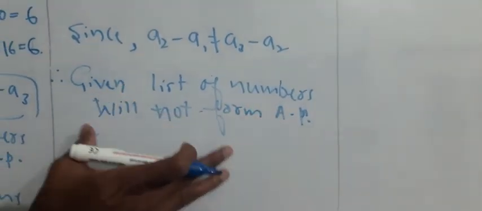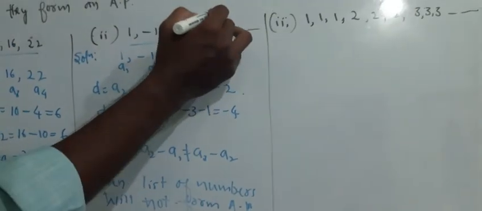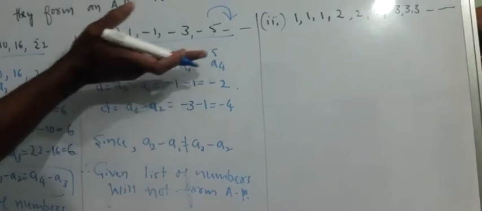Since it does not form an AP, we need not write the next two terms, because the sequence is not an AP. We will not be able to write the next two terms.